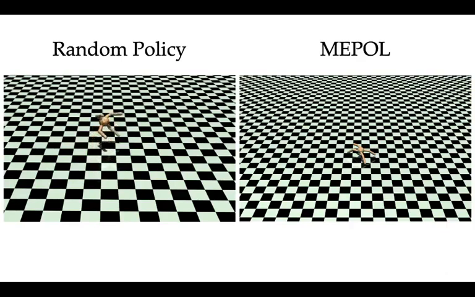As you can notice on the left-hand side, in this scenario, a random policy would not produce any significant behavior. In contrast, a policy learned with MEPOL leads to a rather meaningful exploration of the environment, even without any external supervision.